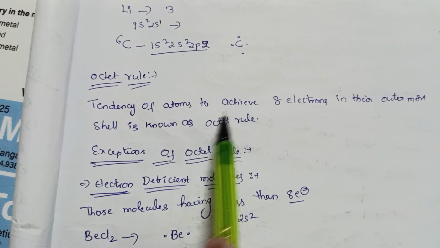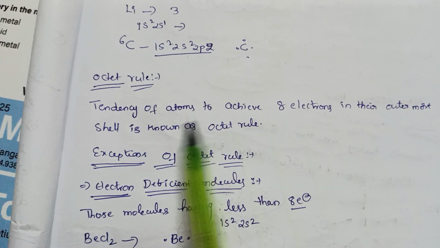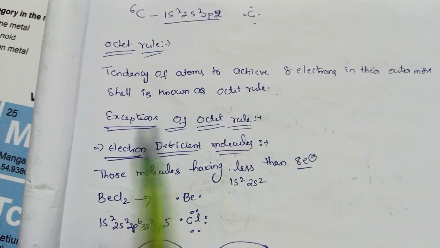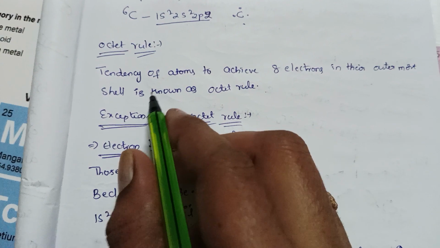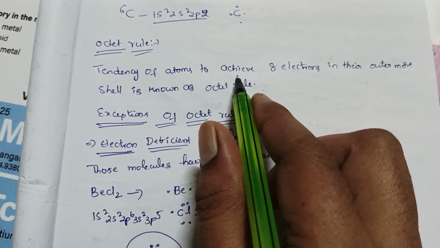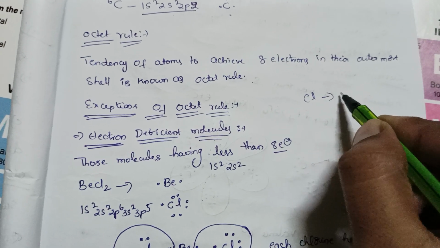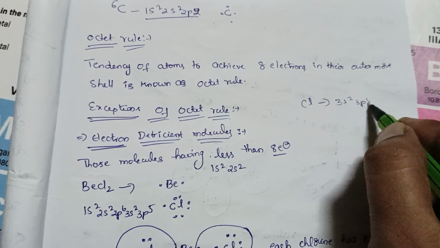Now the octet rule. The tendency of atoms to achieve 8 electrons in their outermost shell is known as the octet rule. Suppose a chlorine atom's outermost configuration is 3s2 3p5.